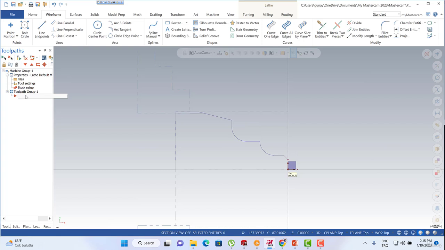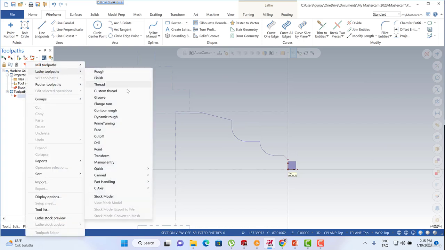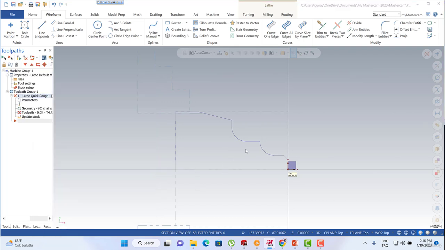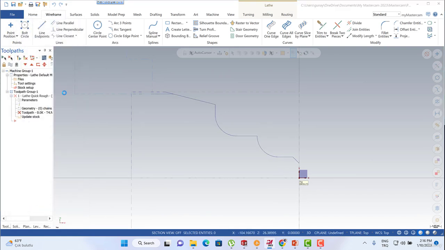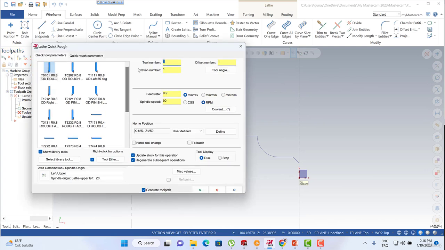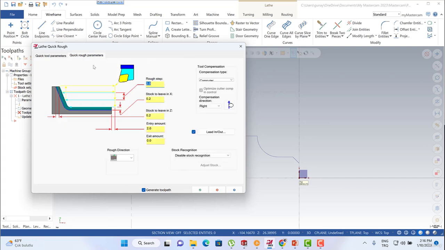Let's use the right mouse button, Lathe Toolpath, and then we're going to use quick roughing and quick finishing processes. I'm going to click the quick, and the roughing process can start from here to here, and then we can use this feed rate and constant spindle speed with 2000, and then quick rough parameters 1.